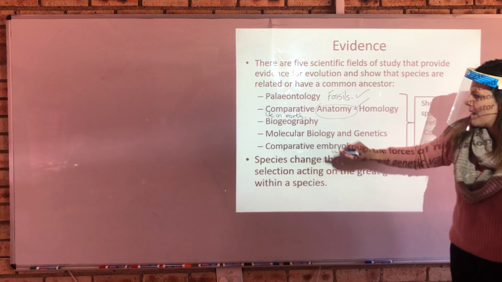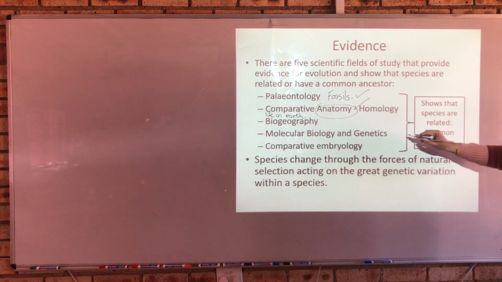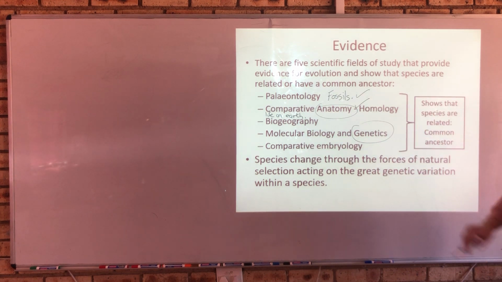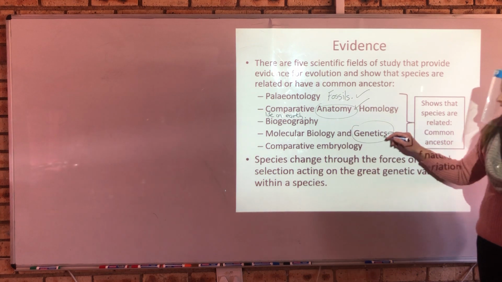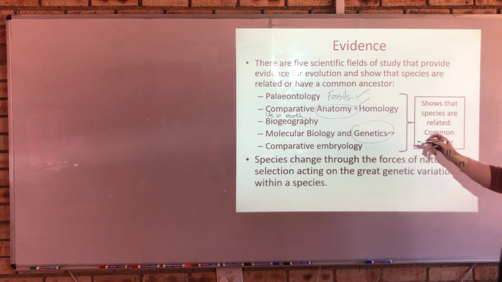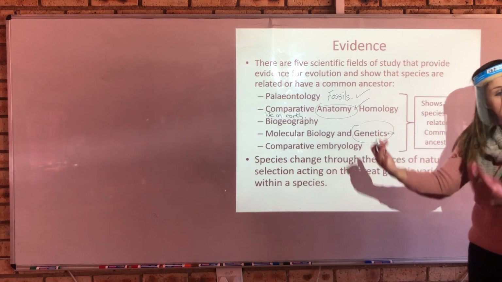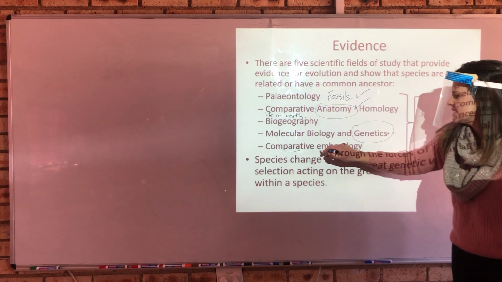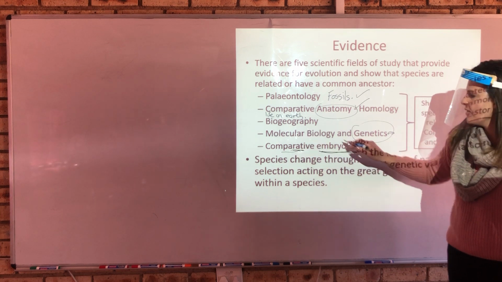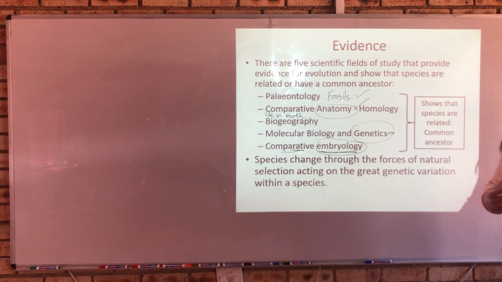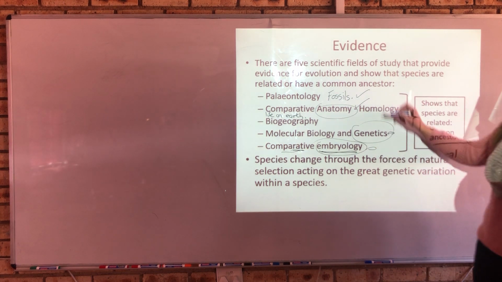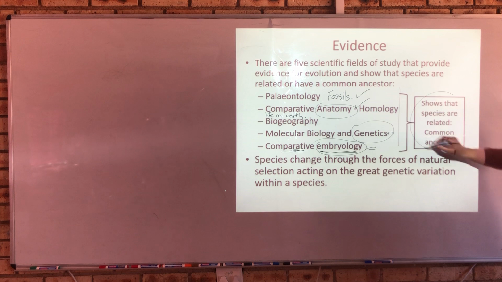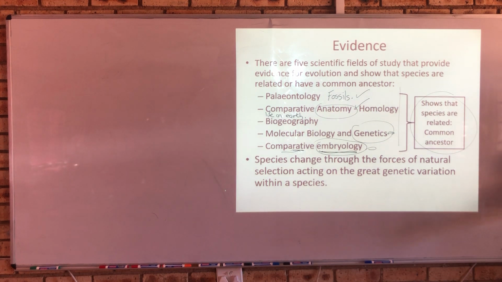Then we have molecular biology and genetics. We have a fairly good understanding of genetics, and so we're looking at what are some of the common things that we share in terms of genetic makeup with various species and organisms that gives evidence for evolution. And then we have comparative embryology. Once again, we are comparing the embryos of organisms, and we are seeing that there is some kind of evolutionary link. And so all of these 5 fields of study contribute to the idea that we come from a common ancestor, but we have changed over time.